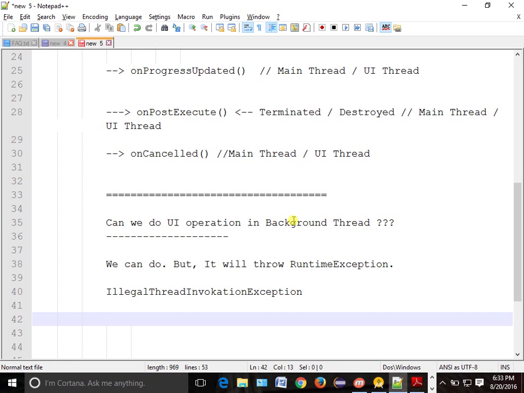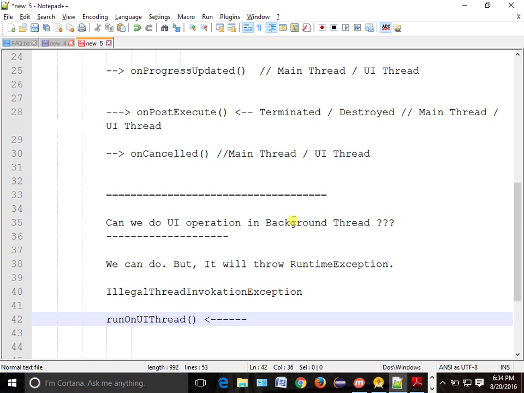If you want to do UI operation in a background thread, then you have to use one method called runOnUiThread. This is the method which you have to use to do your UI operation from a background thread.